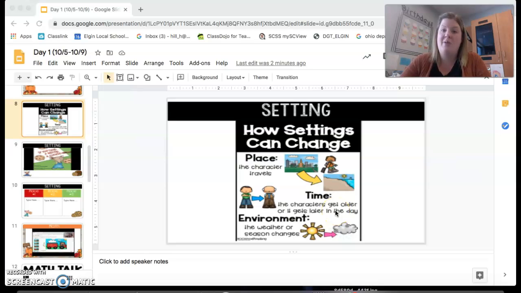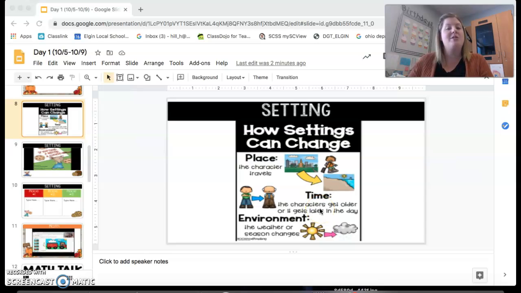So the weather. Our settings can change by it being sunny outside, by it snowing, by it raining. All of those things can make our settings change, right? Because we could have a really rainy setting, and then in the next part of the story, it could be super sunny outside. And then also seasonal changes.